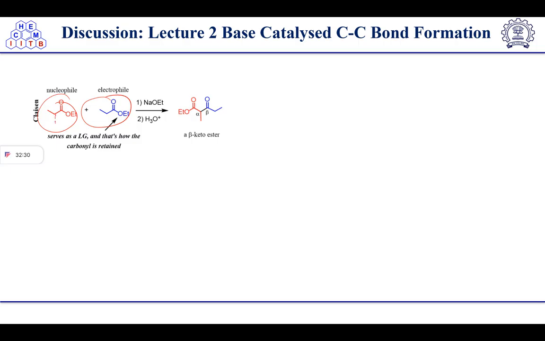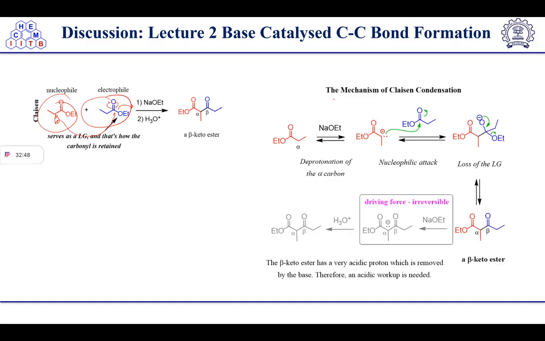This is the acidic proton here. A negative charge will generate, and it will attack this one. After that attack, it will open, and then the pushback will knock out this ethoxy group. So this is the mechanism discussed here. This is a good leaving group, that's why it's knocked out.